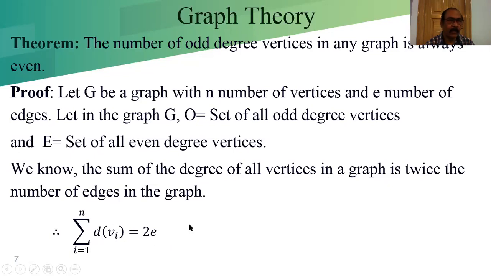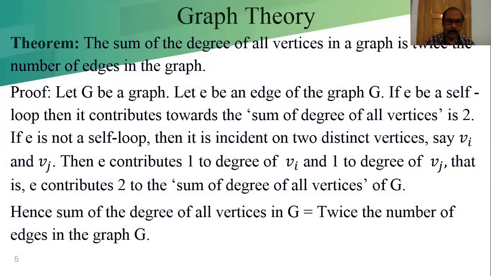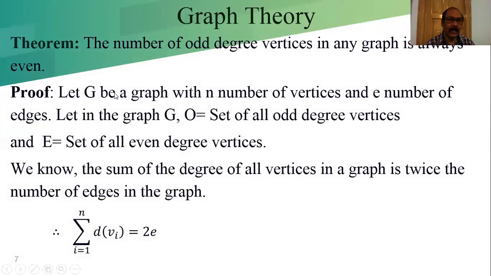That is what we learned from the previous theorem.